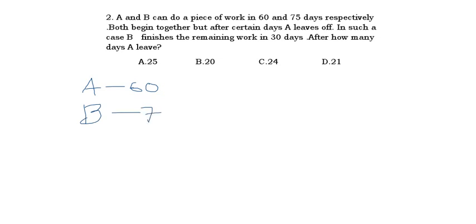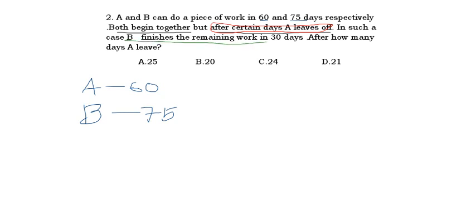So they told that they have done some work. A has done it in 60 days and the same work B has done in 75 days. Next, what they have given: both begin together. Both of them started the work together. But after certain days, A leaves off. Okay, both started the work at the same time. But after some days, A went off. Then they are asking, in such a case, B finishes the remaining work in 30 days.